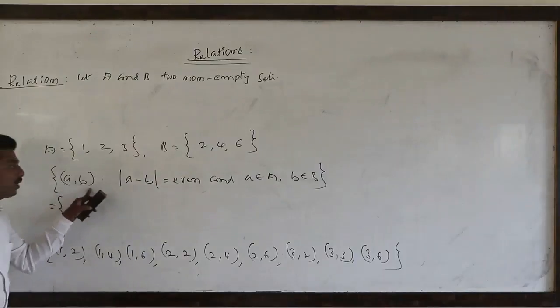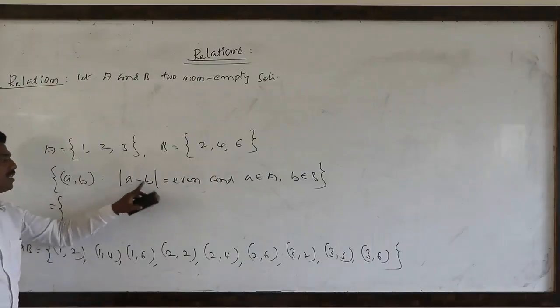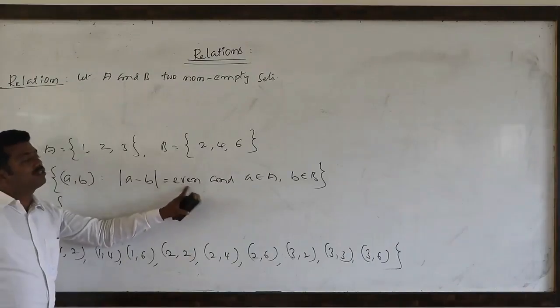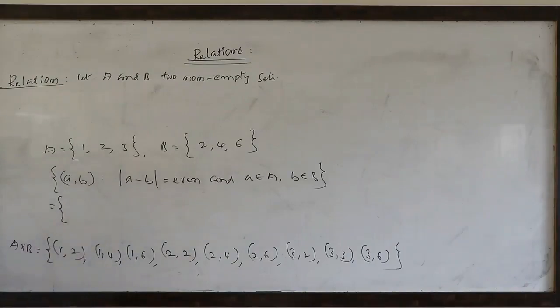For the difference of first and second components, its absolute value must always be even. Such pairs we have to select.